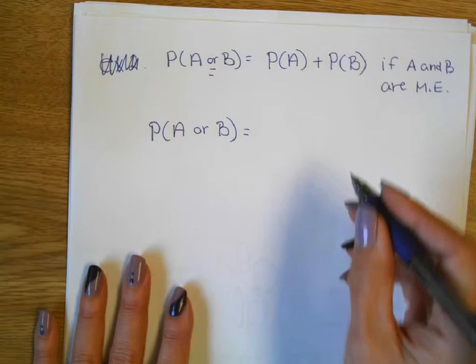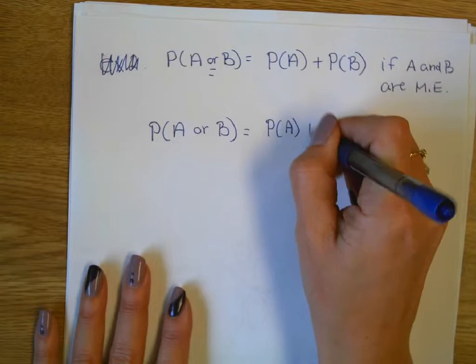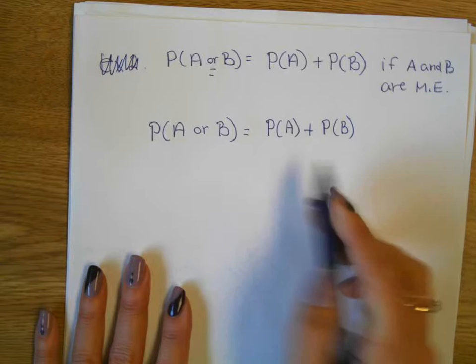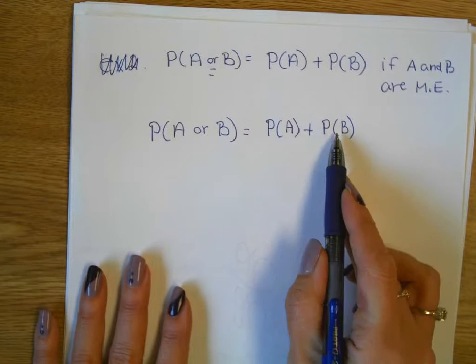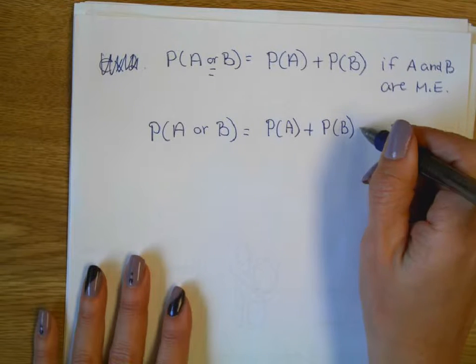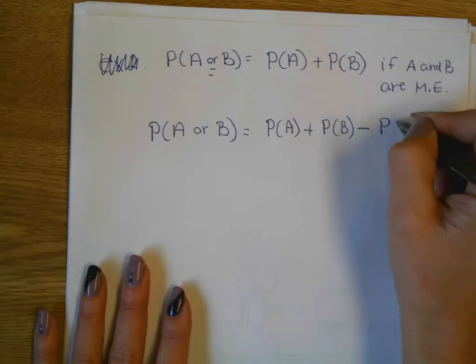You're still going to add the probability of A happening plus the probability of B happening. But if you have double counted an outcome because they share something, you've double counted it, so you have to subtract off the overlap. I call it the overlap.